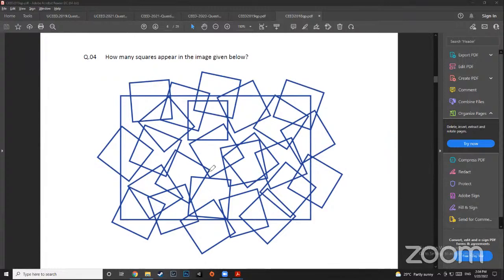And I said take a paper, put it on the screen and try to trace it, because it will be easier to remember. But if you can do it mentally, well and good.